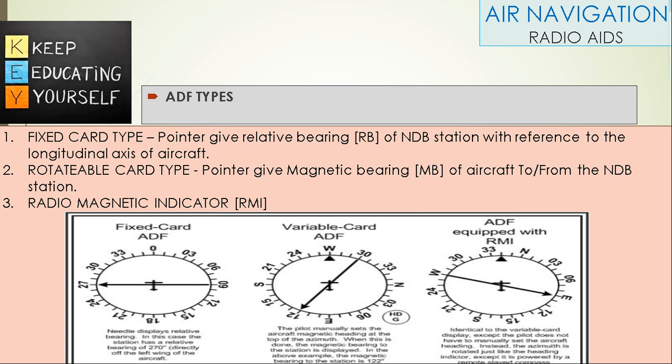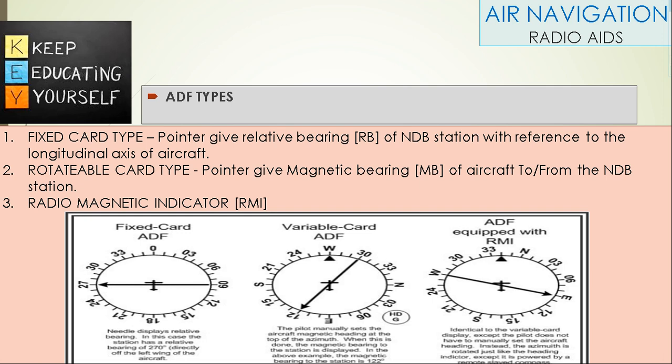Variable card ADF. Pointer gives magnetic bearing of aircraft to or from the NDB station. The pilot has to manually set the aircraft magnetic heading at the top of the azimuth. When this is done, the magnetic bearing to the station is displayed. In the above example, the magnetic bearing to the station is 122 degrees.